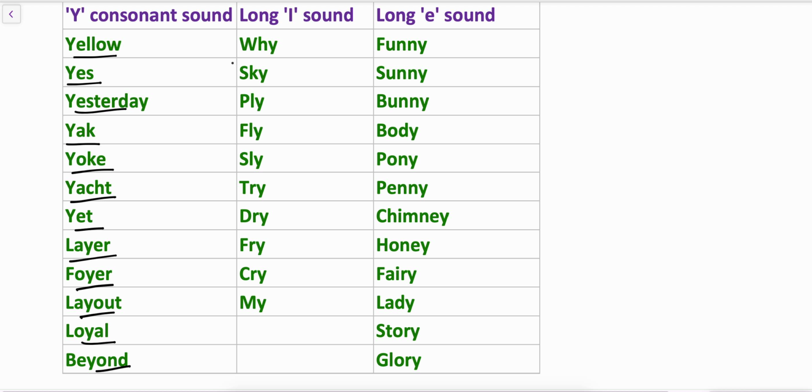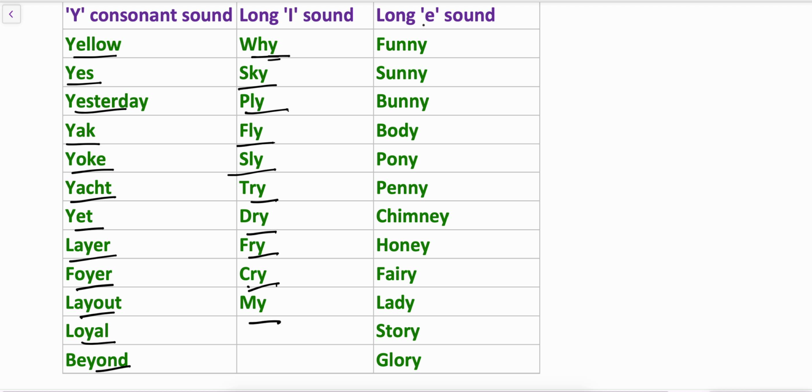And here, long I vowel sound when the consonant Y is present at the end of the monosyllabic word. So, by, sky, ply, fly, sly, try, dry, cry, fry, and my. So in all these words, the sound appears to be long I.